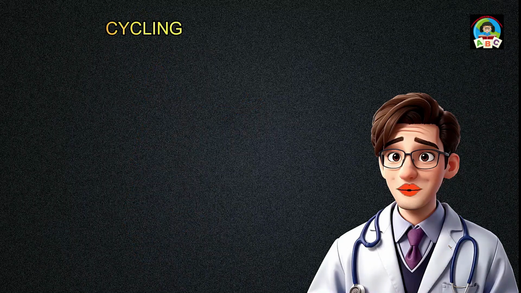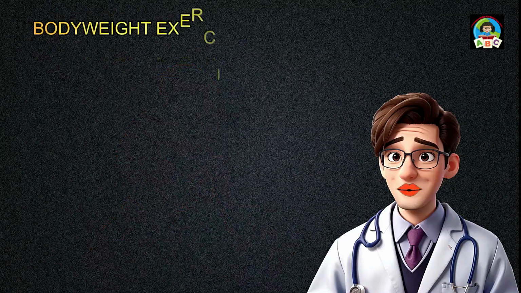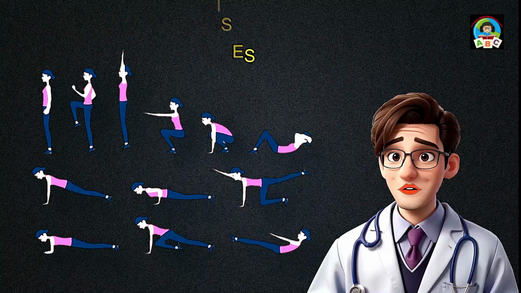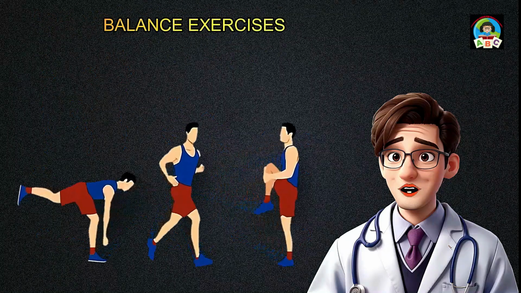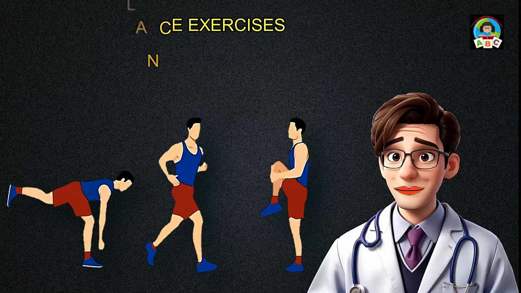Cycling: stationary or outdoor cycling can be an effective way to improve cardiovascular fitness. Bodyweight exercises: squats, lunges, and modified push-ups can contribute to muscle strength. Balance exercises help improve stability and reduce the risk of falls.